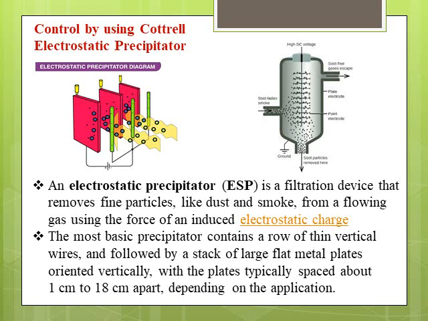An electrostatic precipitator, ESP, is a filtration device. It is an electrostatic filtration device that removes fine particles like dust, even smoke, any charged particles. When the gas which contains hydrocarbons especially is passed through these charged rods, the gas gets ionized.